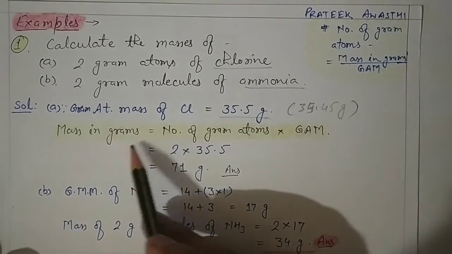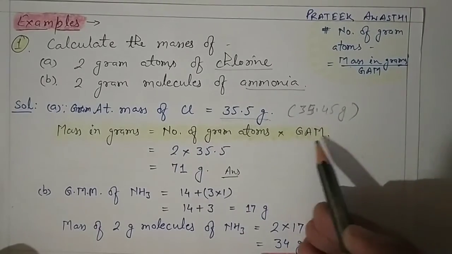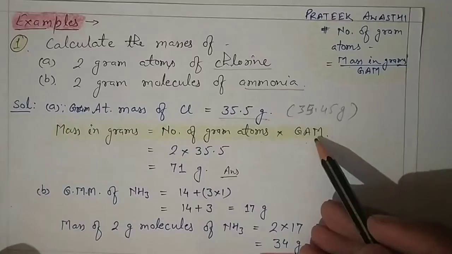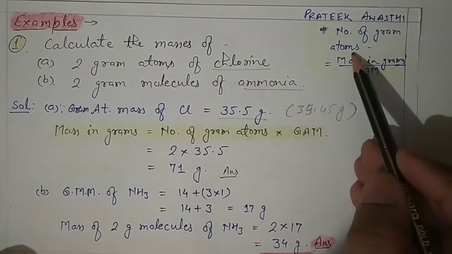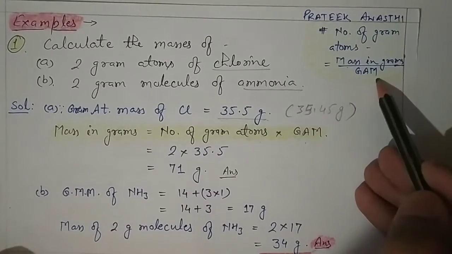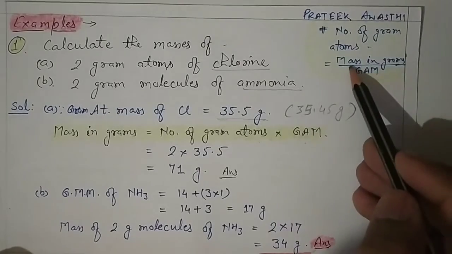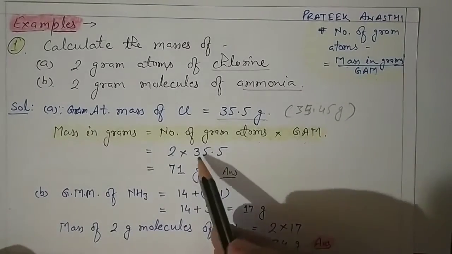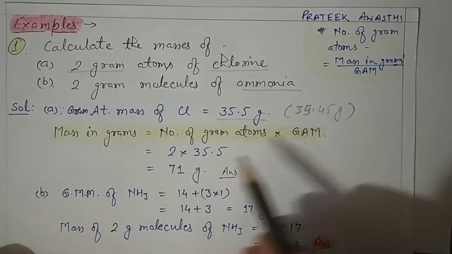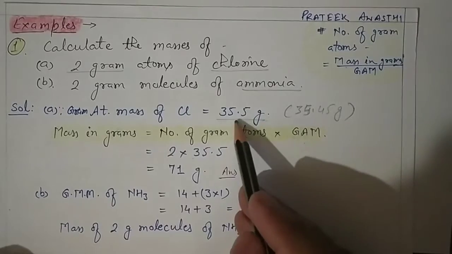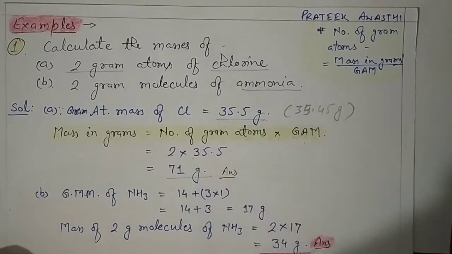The formula to calculate the mass in grams is number of gram atoms into gram atomic mass. This formula I have derived from the formula which I have already discussed. Number of gram atoms is equal to mass in grams upon gram atomic mass. So gram atomic mass will go in multiplication here, and you will get the formula for mass in grams. The number of gram atoms we know in the question, that is 2. 2 multiplied by gram atomic mass, that is 35.5. If you multiply it, you will get your answer as 71 gram.